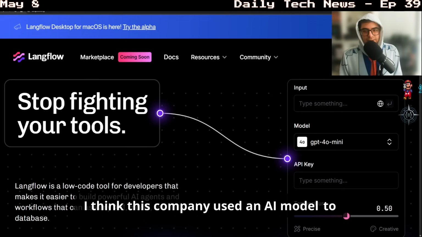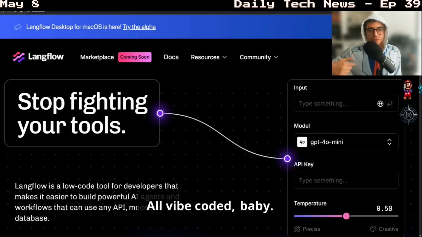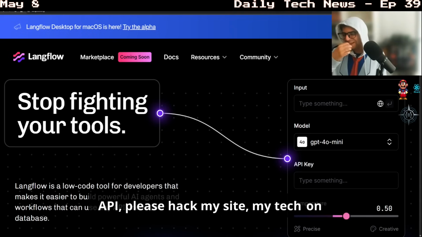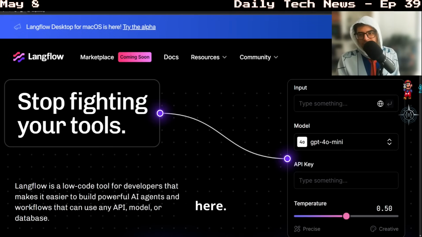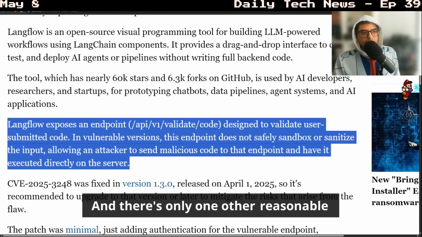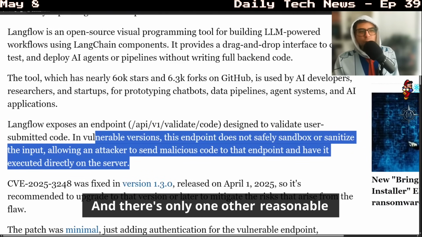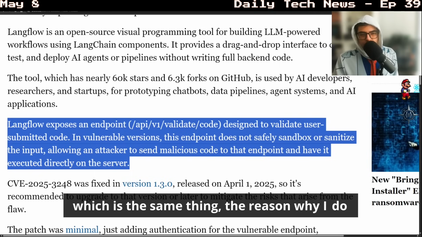What is that answer? I think this company used an AI model to generate that API endpoint. All vibe coded, baby. Yeah. API, please hack my site, my tech on YouTube. In any case, that's what I think happened here. That's what I actually think happened. And there's only one other reasonable answer that you could come up with for this, which is the same thing.